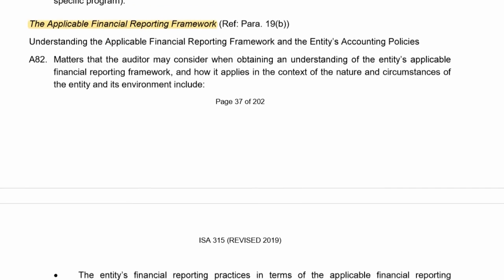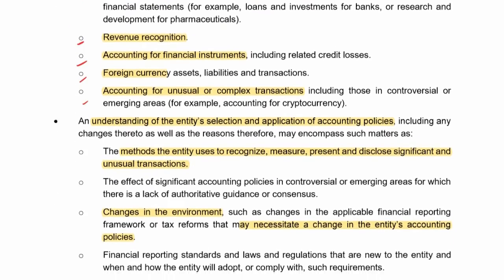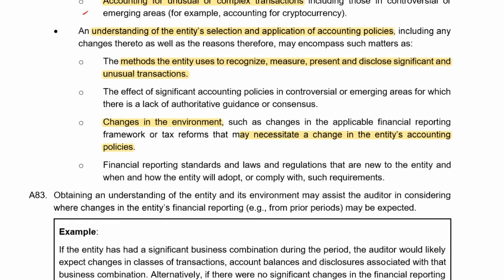The applicable financial reporting framework, so just to understand what the accounting principles are, and then just a couple of elements like revenue recognition, how they account for financial instruments. But guys, it's not only just these, it's everything about the applicable financial reporting framework and the fact that any non-compliance with it results in material misstatements. So there's the risk that they don't comply, which could result in material misstatements. Understanding the accounting policies, the methods that they use, because these could give rise to management bias.